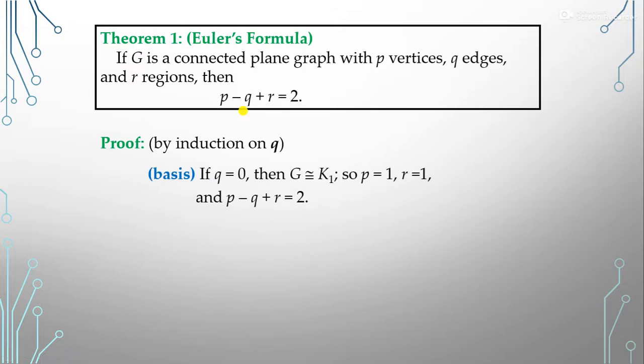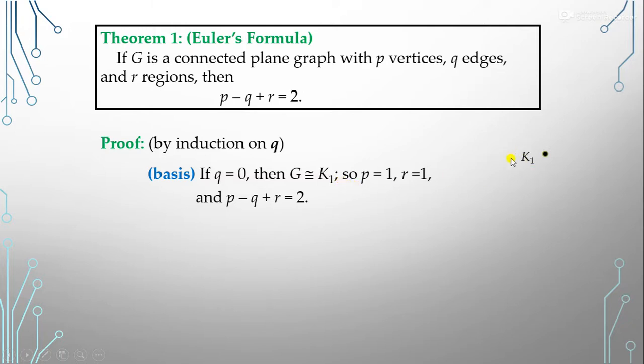First of all, our first step is the basis. In the basis, initially we take Q is equal to 0, because Q represents the edges here. So if we have no edges in our graph, we take that as our initial point, Q is equal to 0. Suppose Q is equal to 0, so which type of graph do we have? We have this type of graph, meaning no edges are there, only one vertex. So this is a graph G, and this is also called the complete graph K1.